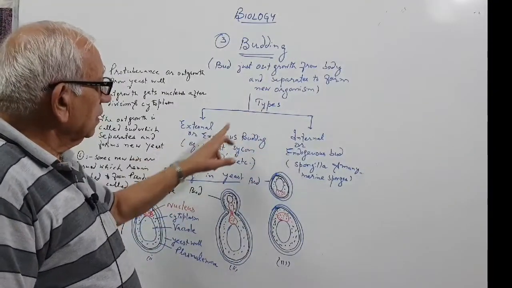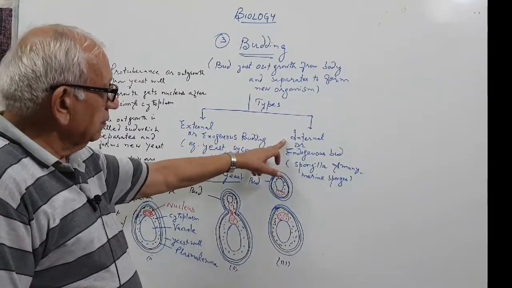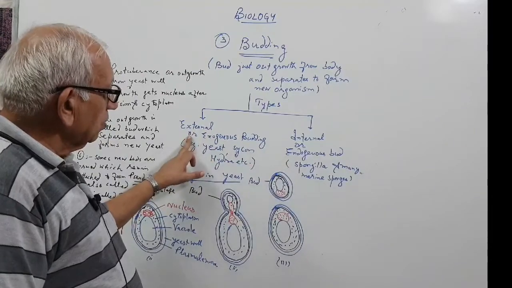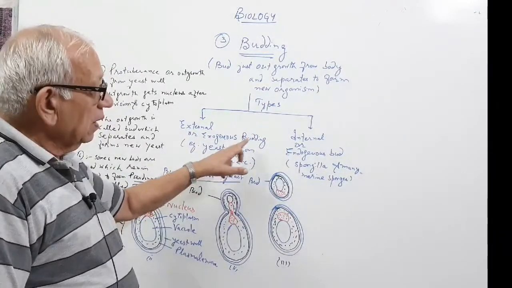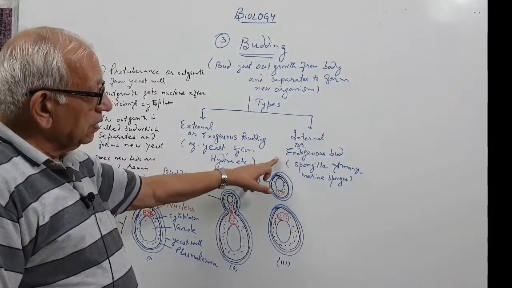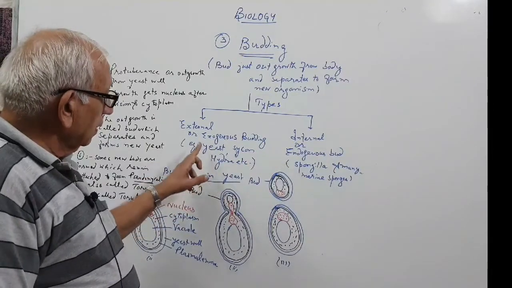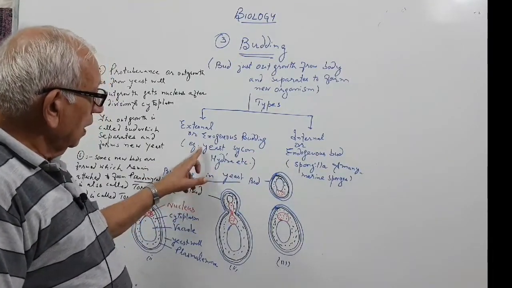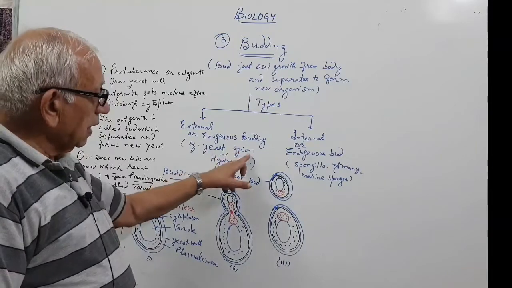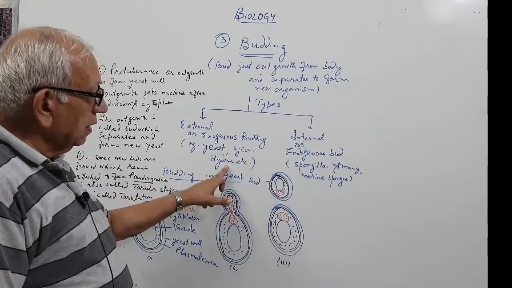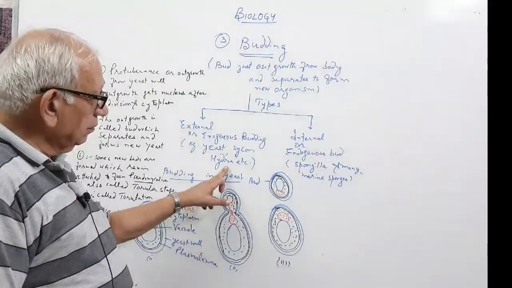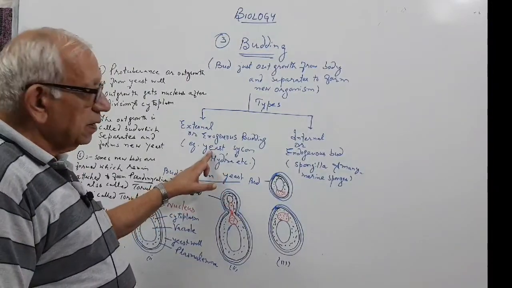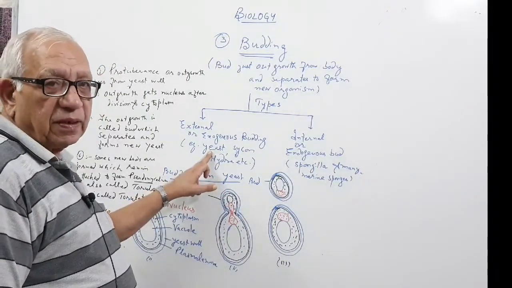Types of buds: external and internal budding. External budding is also called exogenous. Internal budding is called endogenous. External budding occurs in yeast, sycon, hydra, etc. Yeast is a unicellular fungus.